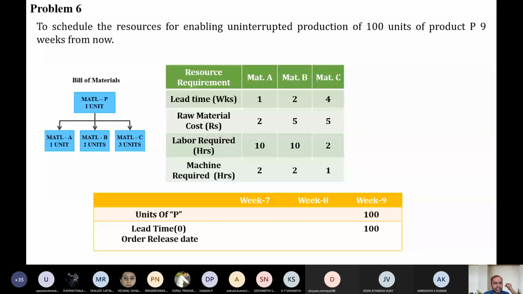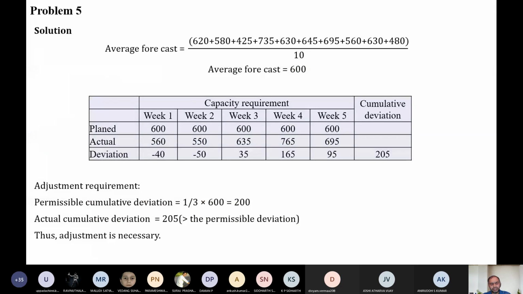With this, I think we will close this class. This is how we are going to do these CRP problems. It is simple like this. Just calculate the average demand, and the maximum permissible limit is 1/3 of the average forecast, which is 200. The actual cumulative deviation was 205. So we say some kind of adjustment is going to be required, and they didn't ask us to suggest a solution on how to make this adjustment.